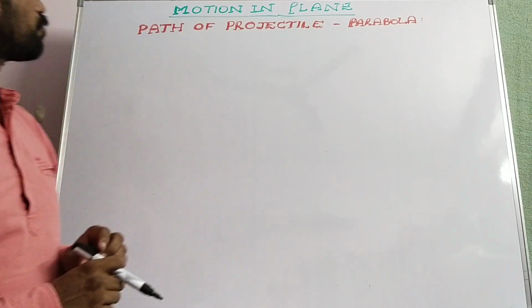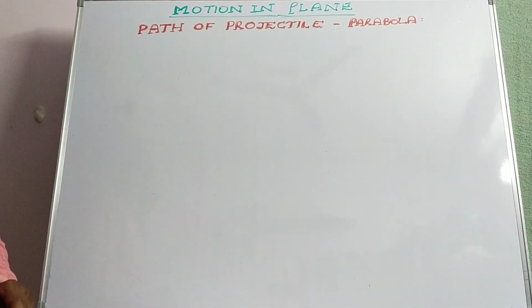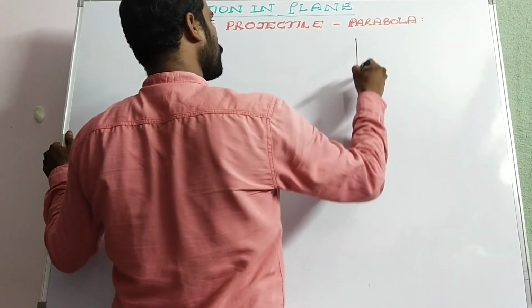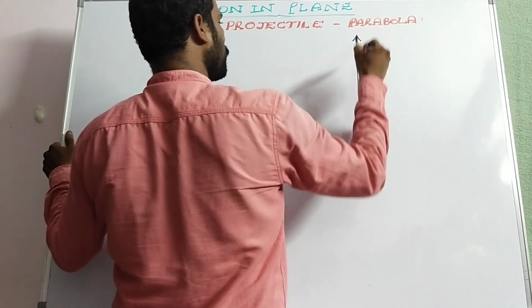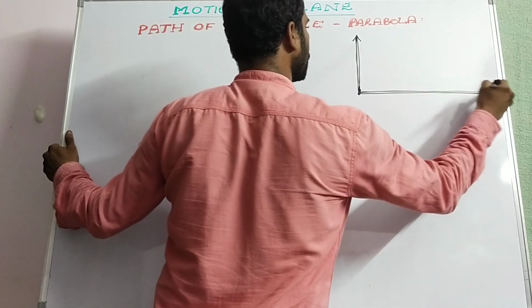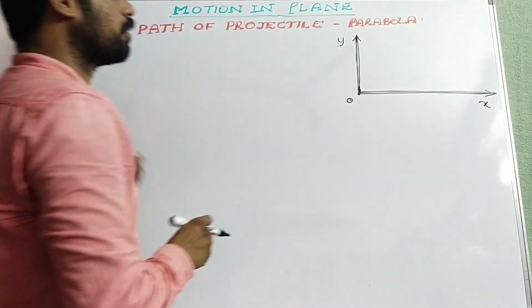Today we are going to discuss that the path of a projectile is a parabola. It is very important for IPE, Intermediate Public Examinations, and it is a short answer question. Let us consider the x axis as well as the y axis coordinate system.